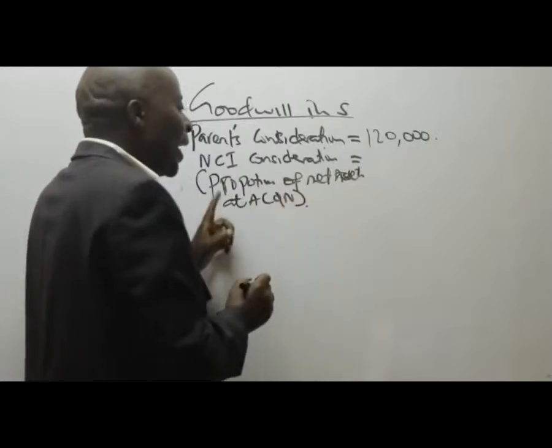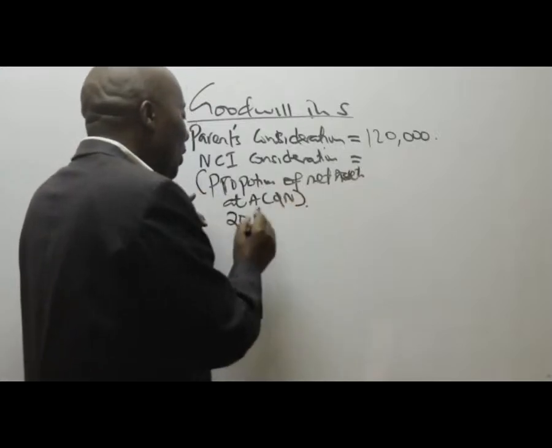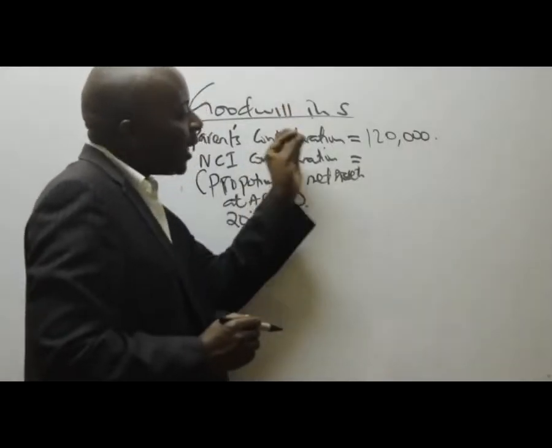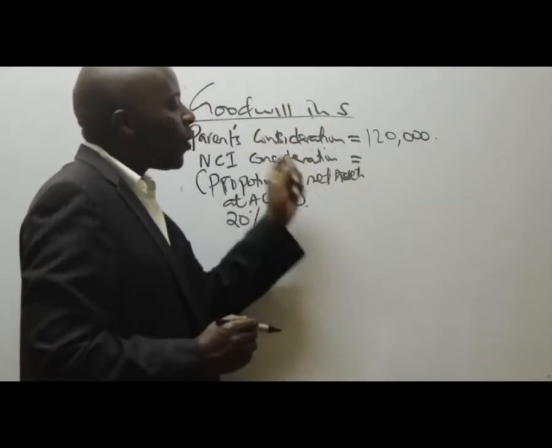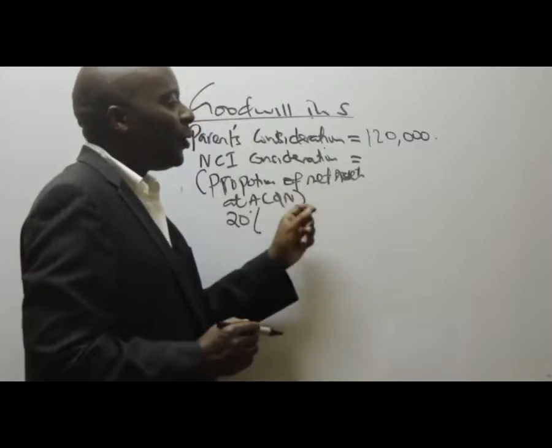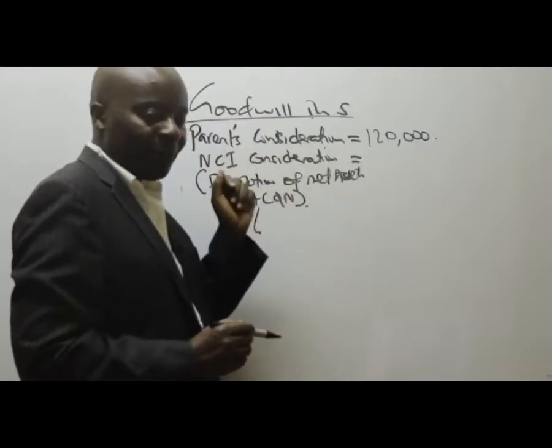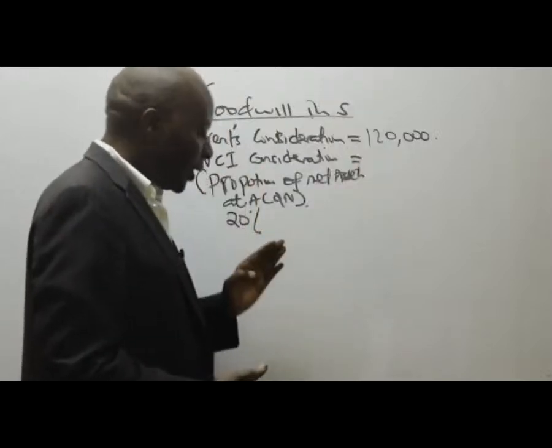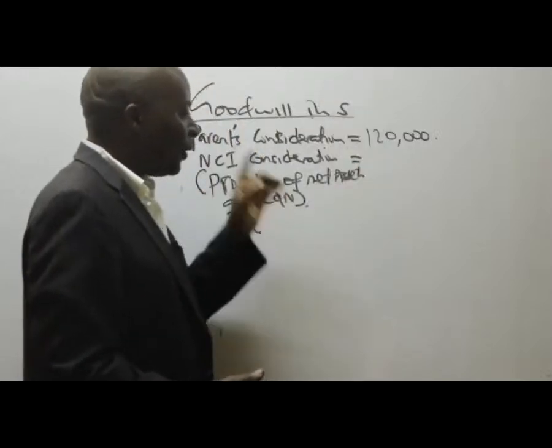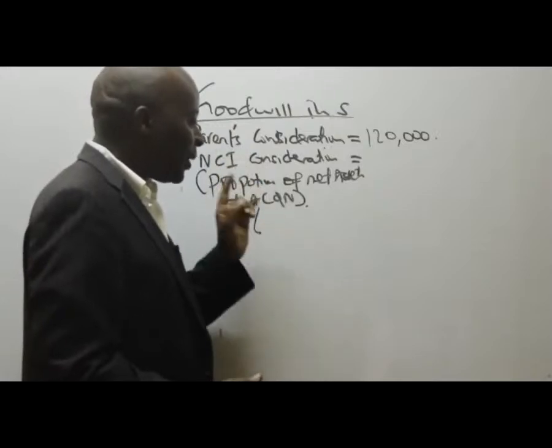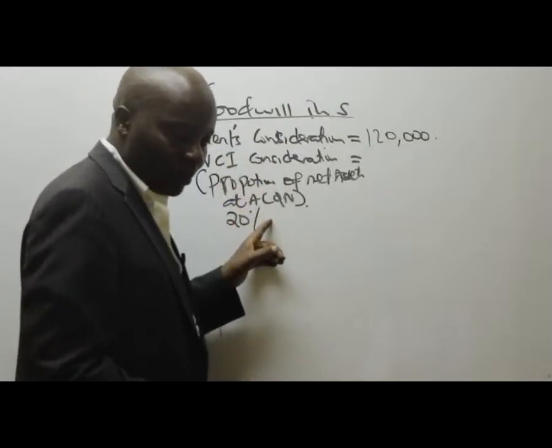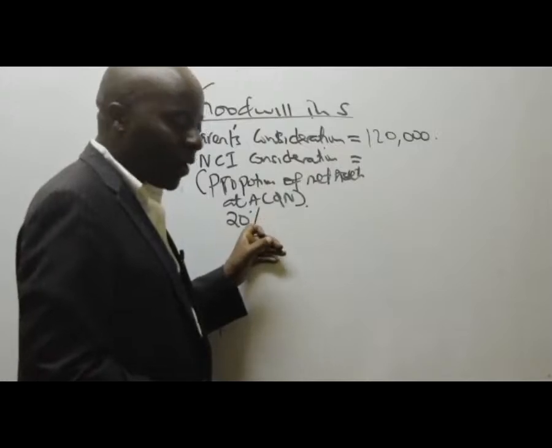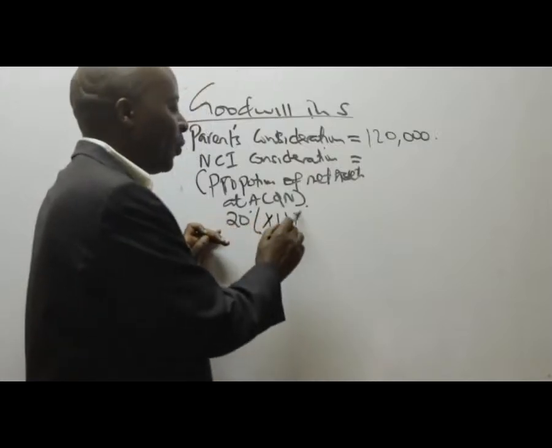The NCI proportion percentage, you told me, is 20%. Now look at acquisition. What were the net assets value of this company called S? You know, there is at acquisition and there is at reporting. At acquisition, is there somebody who can give me the figure of the total net assets of the subsidiary at acquisition? 140,000, yes. 140,000.